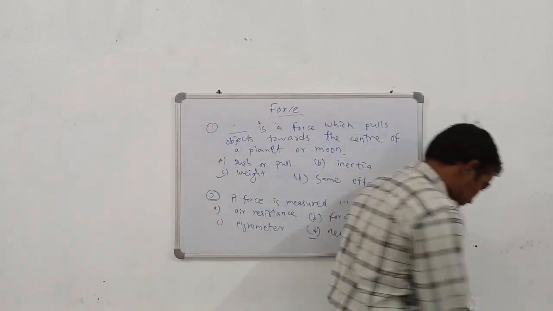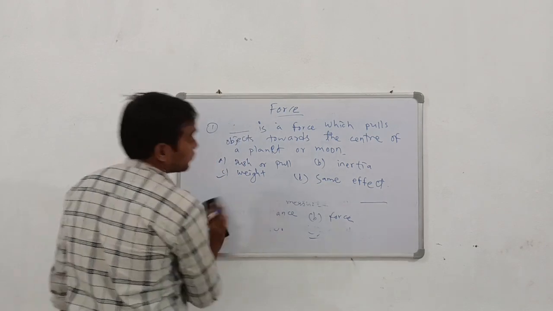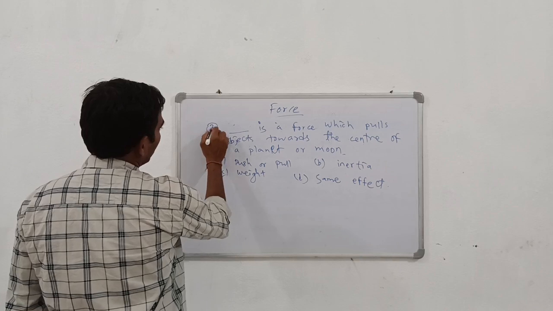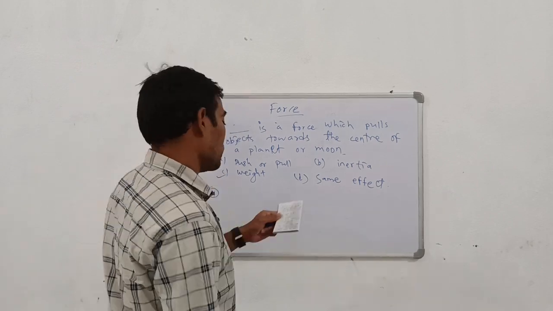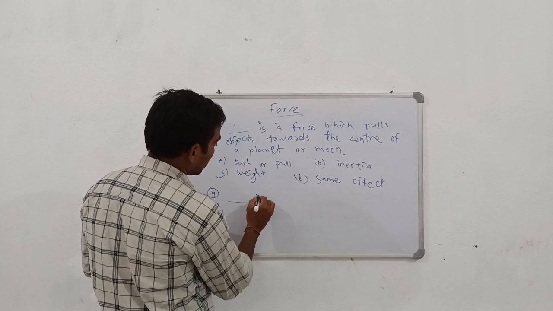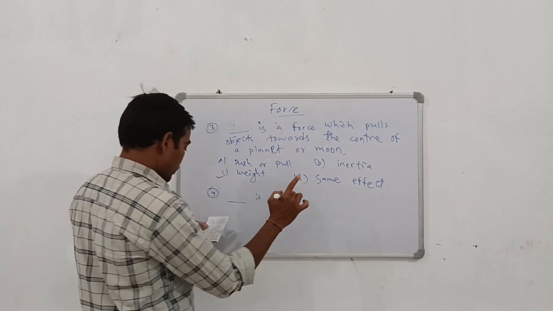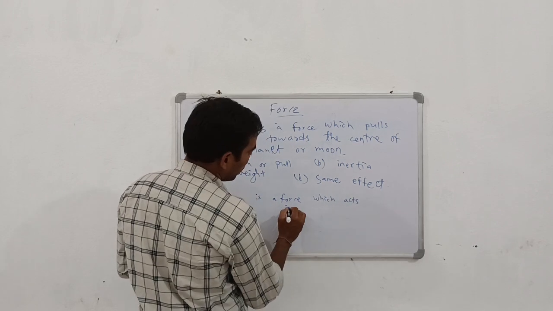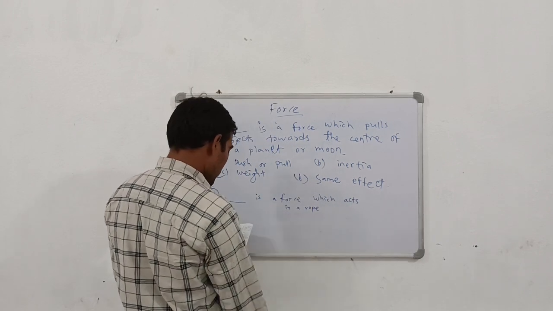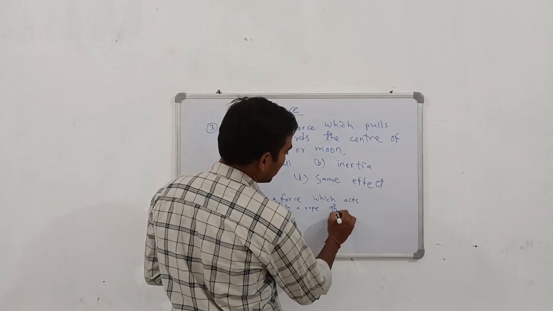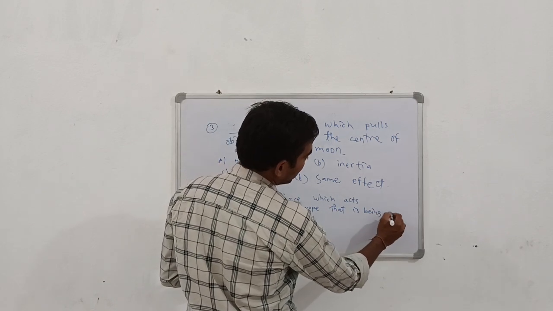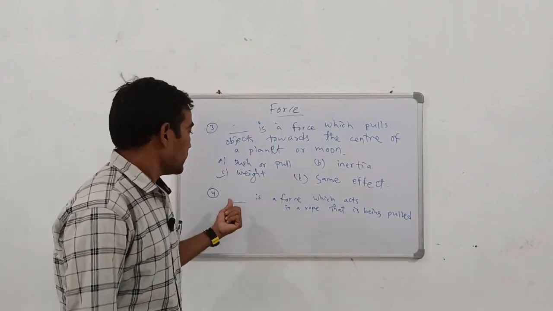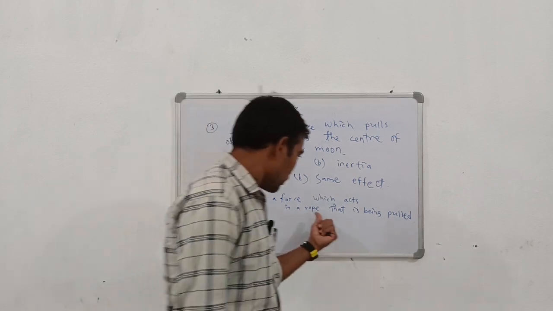Okay. And the last quiz of this session, the fourth quiz question on force, is: dash is a force which acts in a rope that is being pulled. Okay, did you clearly understand the question? Dash is a force which acts in a rope that is being pulled.